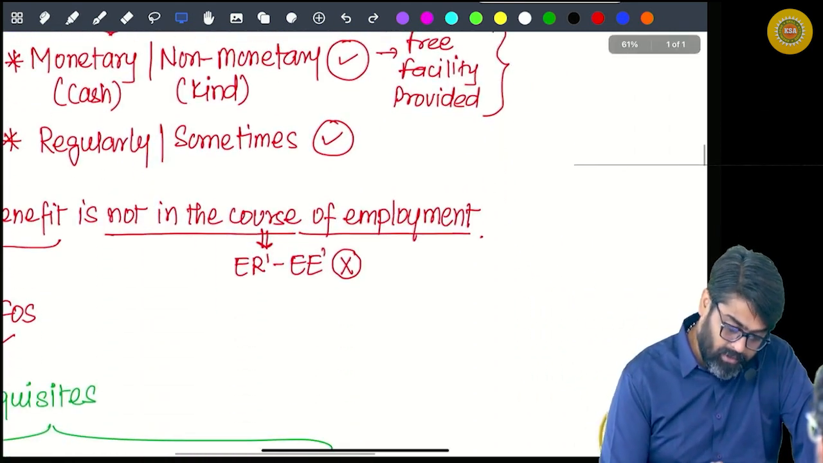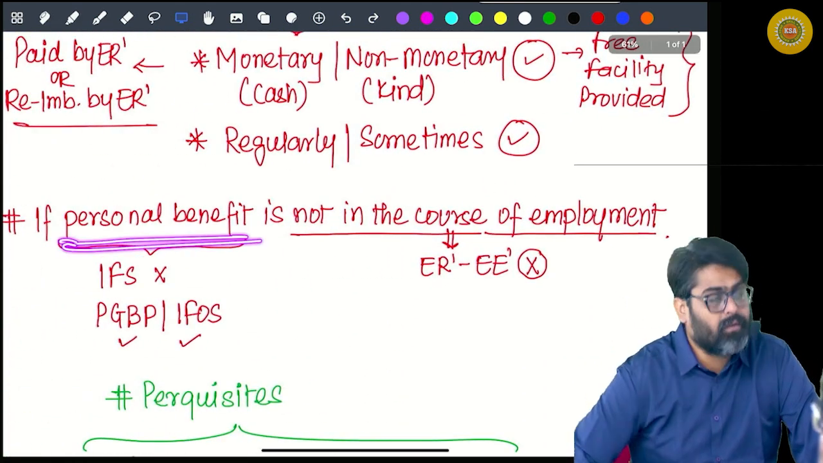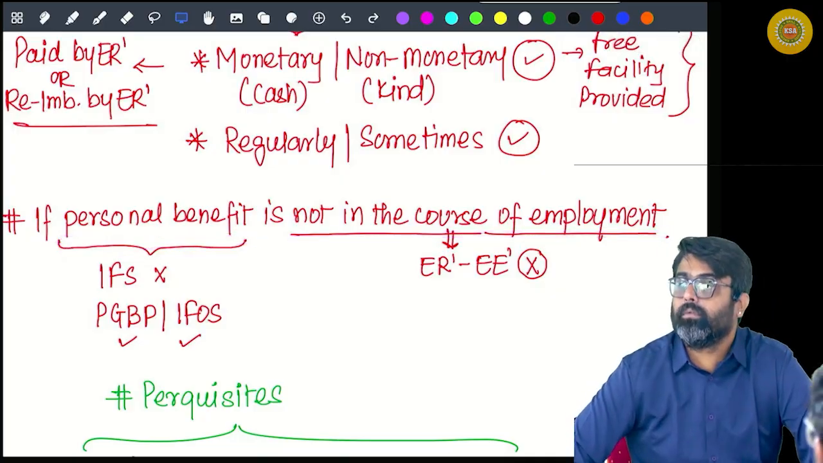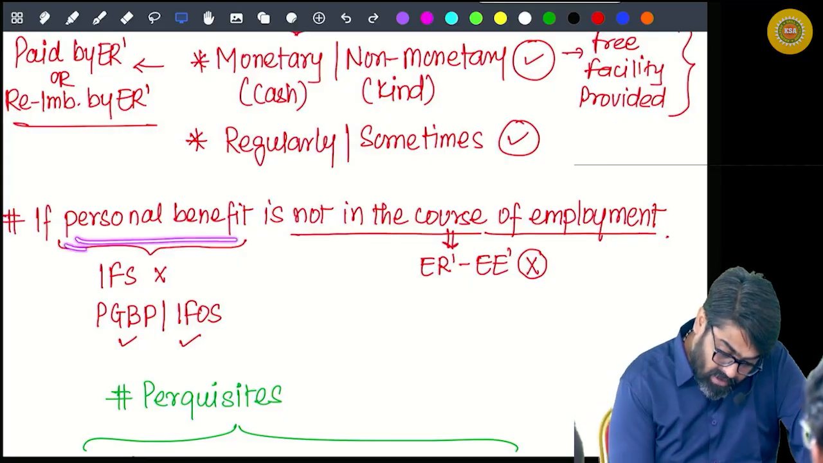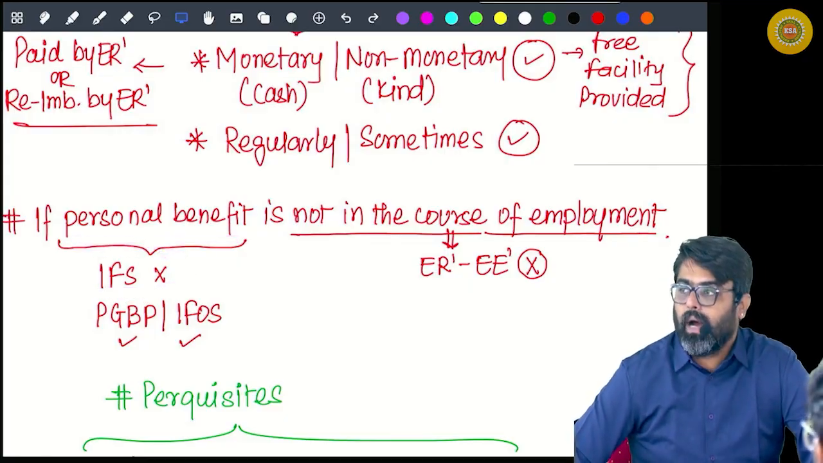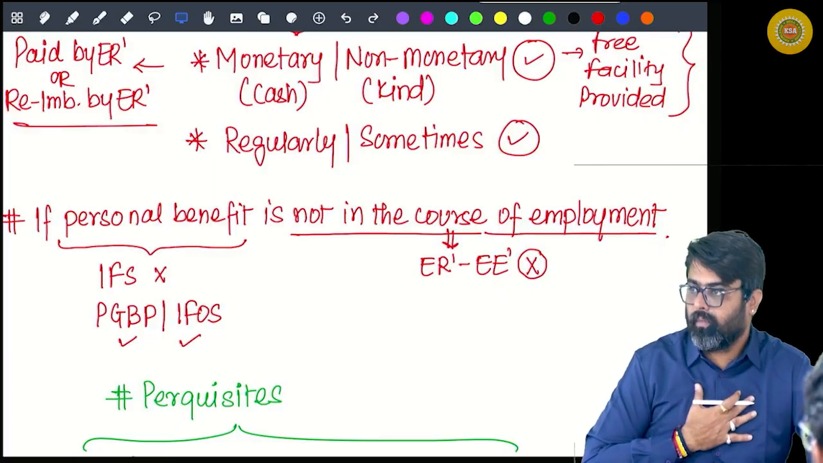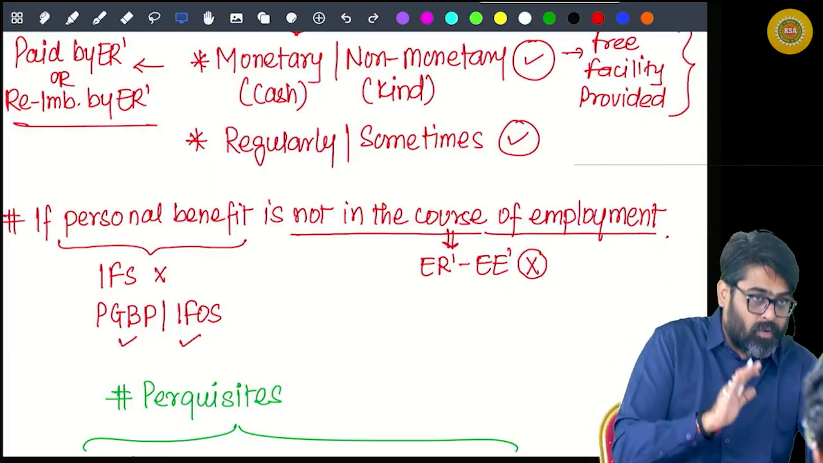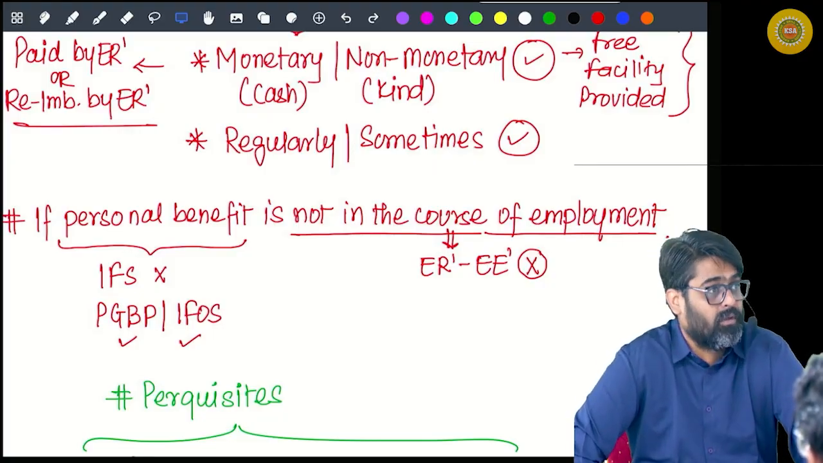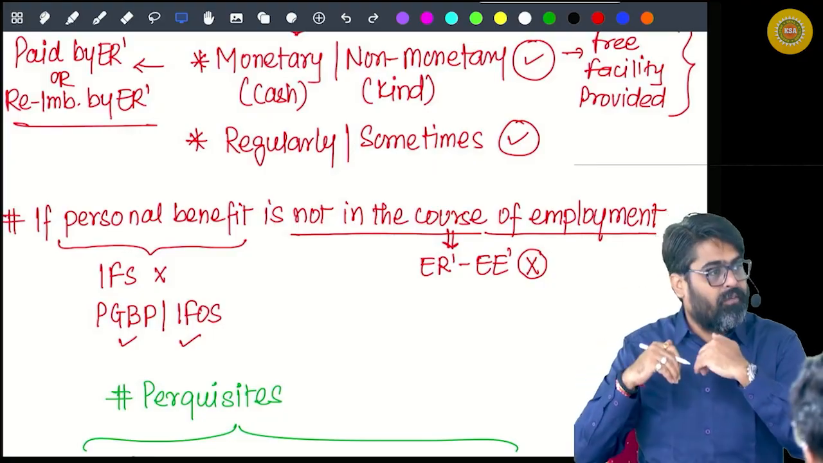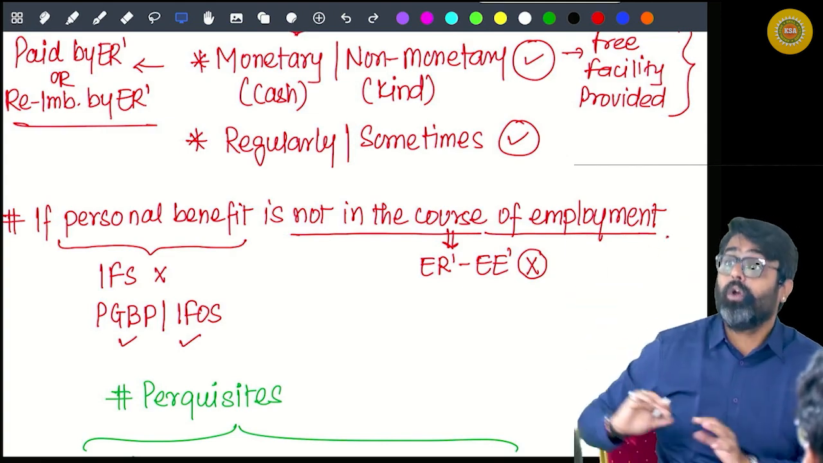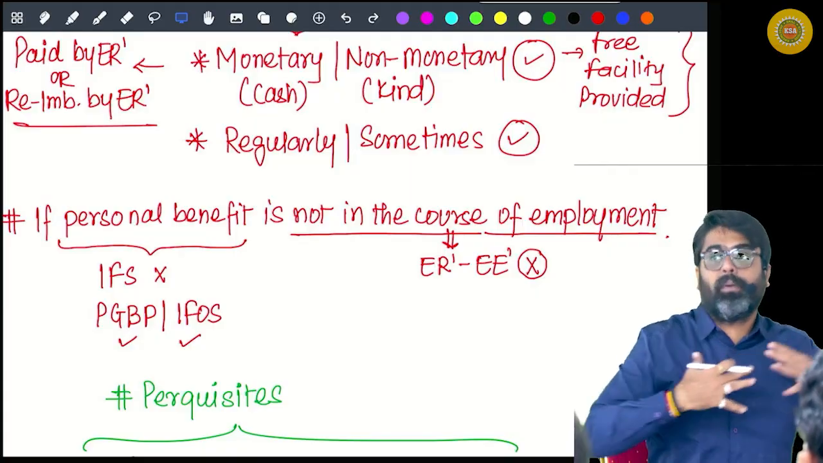Yes or no? Now tell me, if any personal benefit is happening, but it is not happening in the course of employment, then that personal benefit cannot be taxable under the head salary. For example, I am a businessman, I am a professional, and in the course of my business or profession, if some personal benefits are happening from my clients, from my customers, then am I getting the personal benefit? Yes. But am I getting the personal benefit from my employer? No.